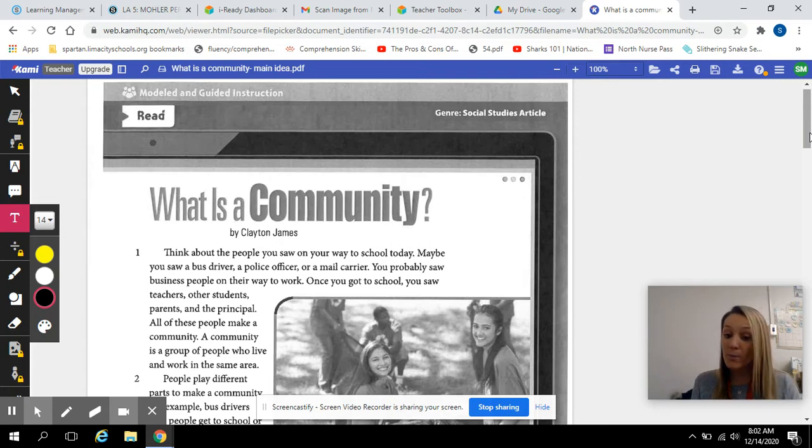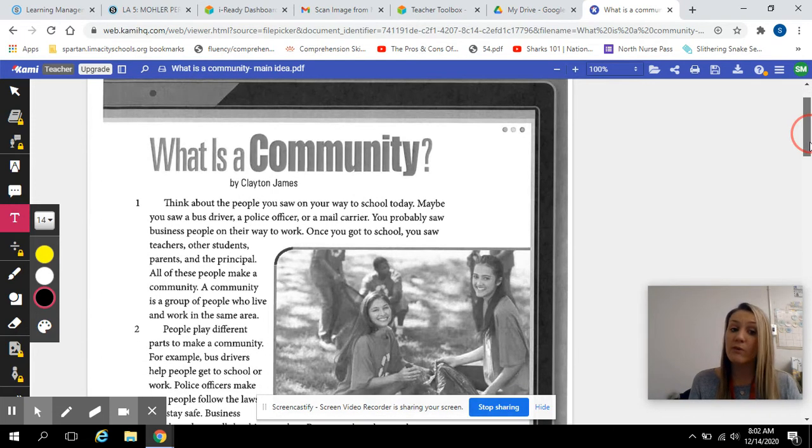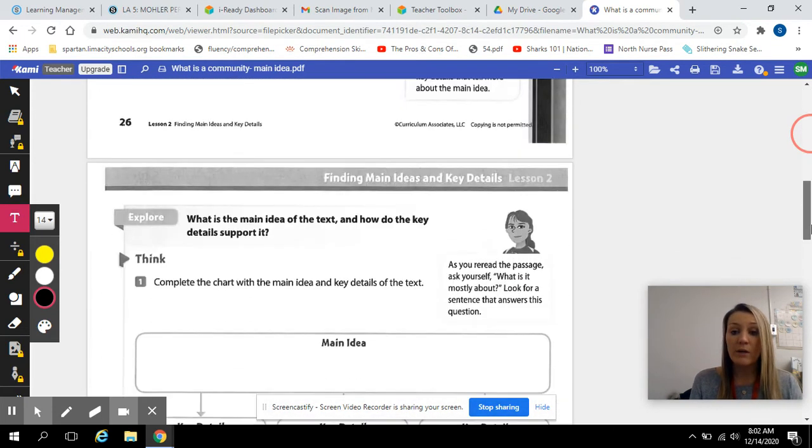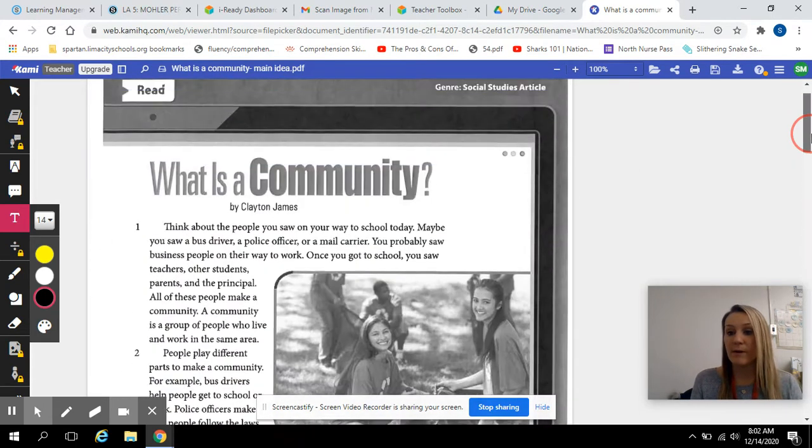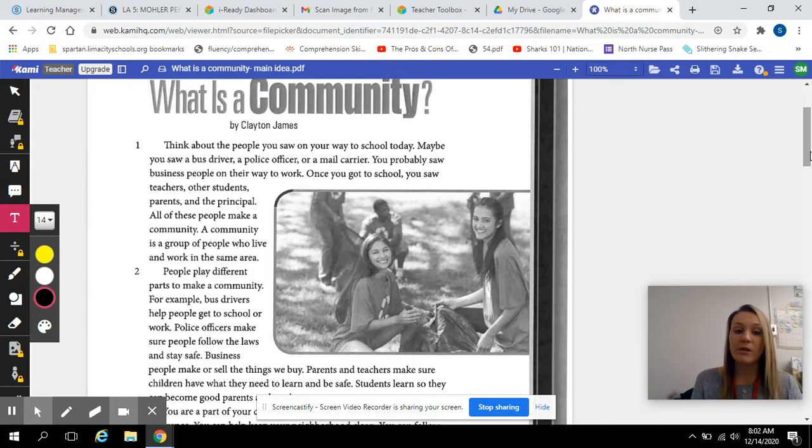And so today I'm going to help you identify the main idea, and then independently you will identify the key details that support that, just for some extra support. And then I'll slowly have you doing it all independently. So we're going to read, what is a community? We're going to identify the main idea and key details, and then you will have your short response.